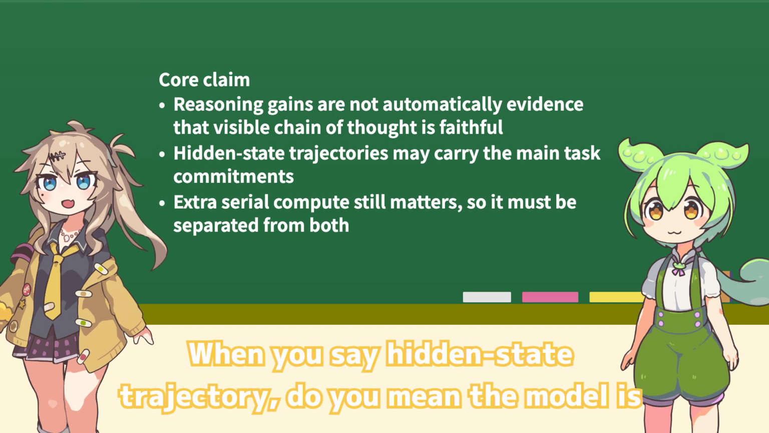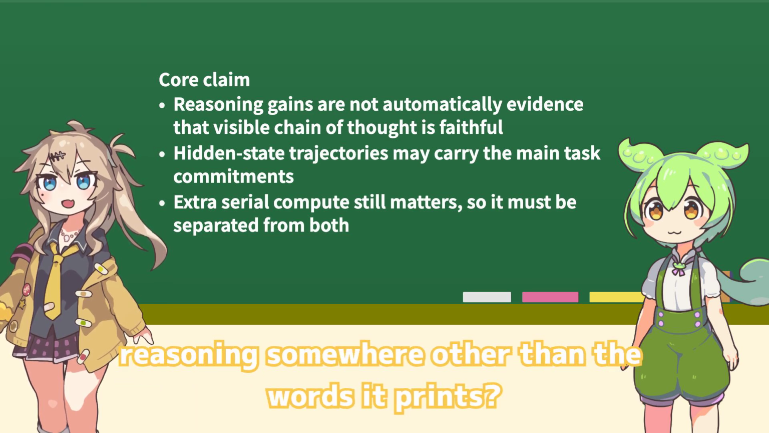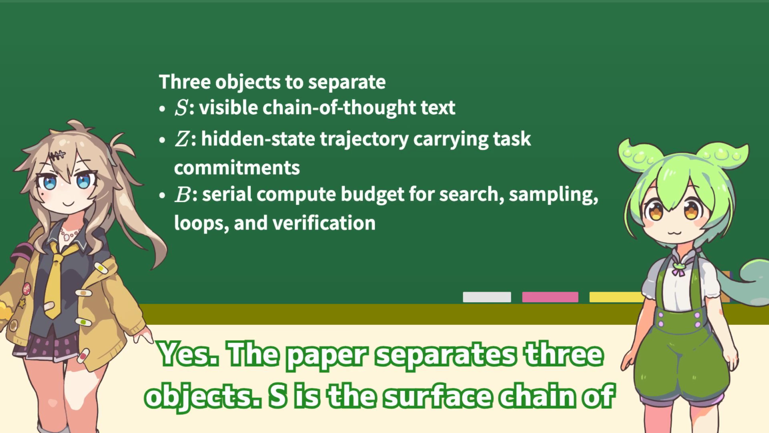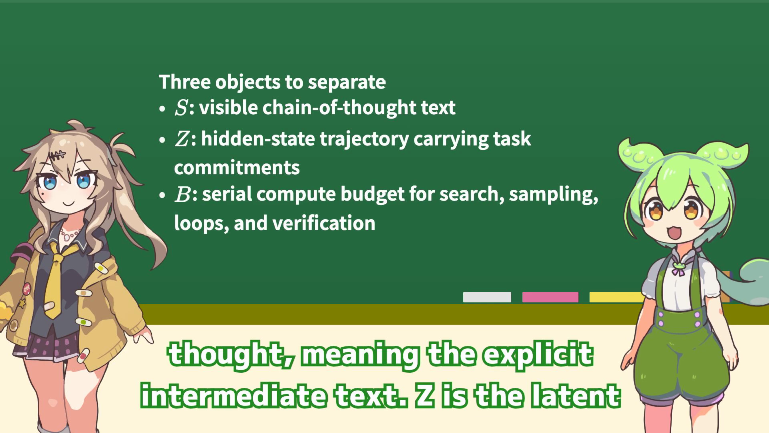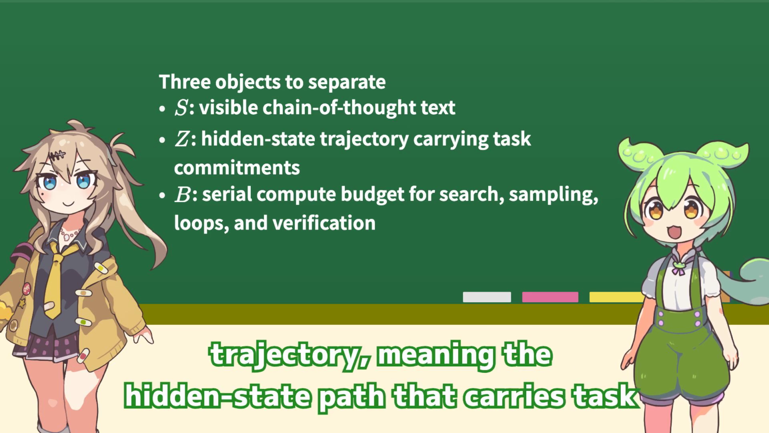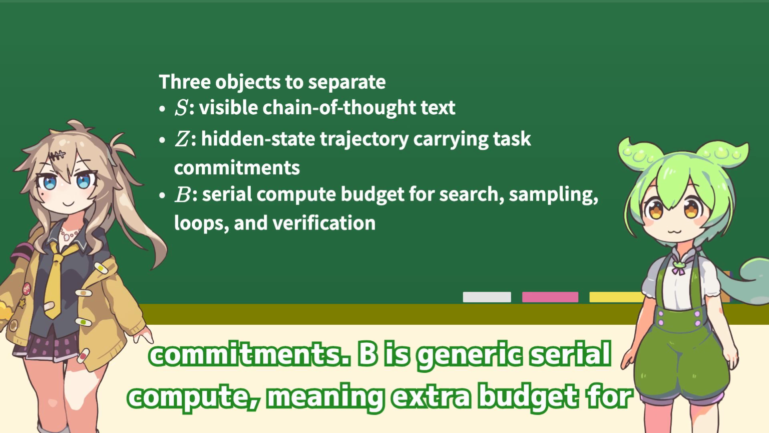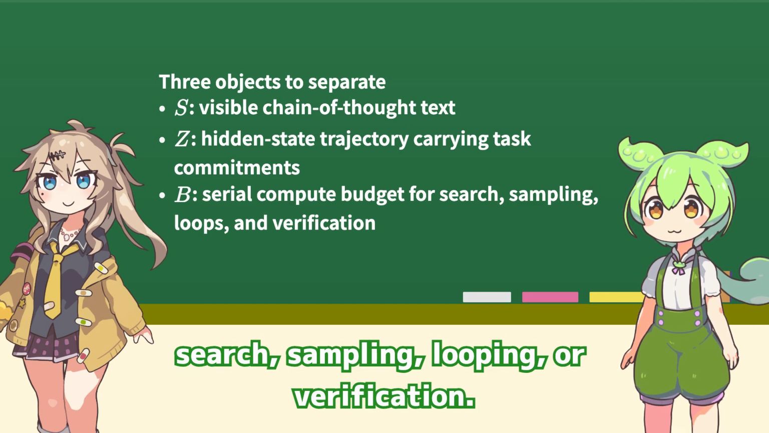When you say hidden state trajectory, do you mean the model is reasoning somewhere other than the words it prints? Yes, the paper separates three objects. S is the surface chain of thought, meaning the explicit intermediate text. Z is the latent trajectory, meaning the hidden state path that carries task commitments. B is generic serial compute, meaning extra budget for search, sampling, looping, or verification.